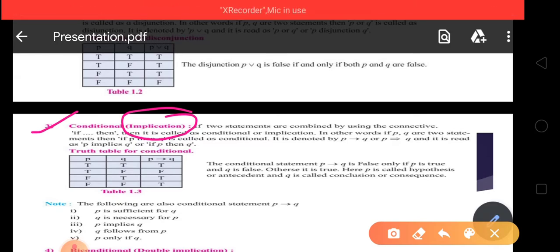If two simple statements are connected by using the logical connective if-then, it is called conditional, or also implication.